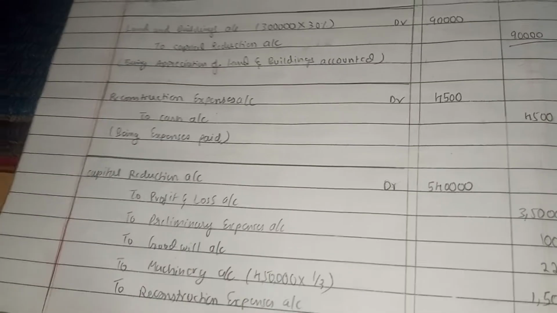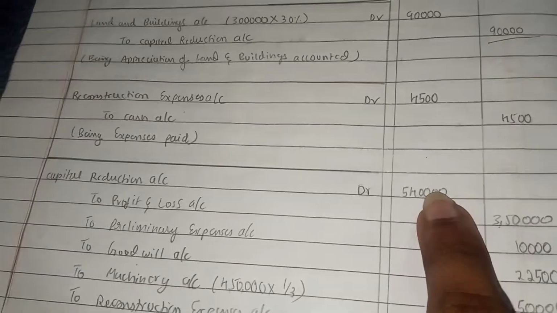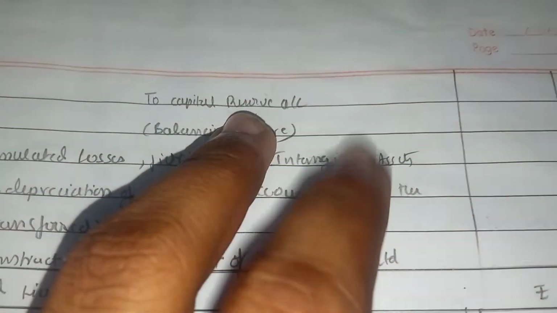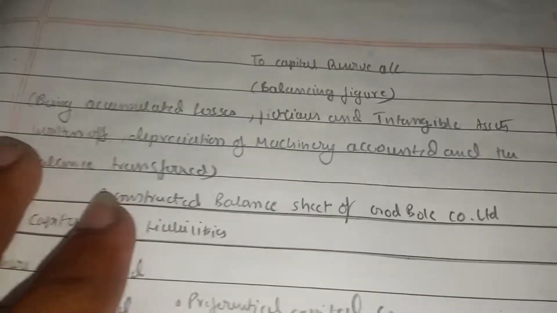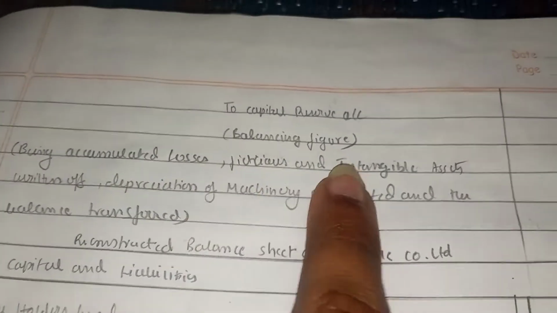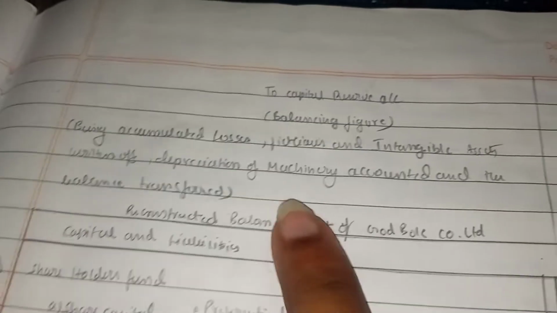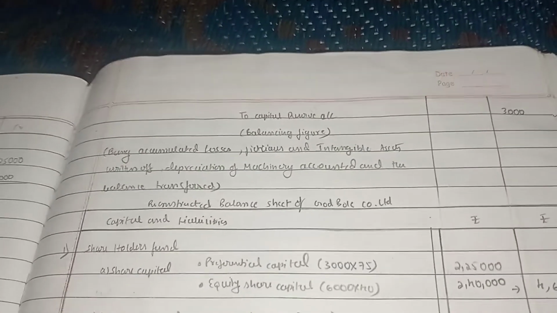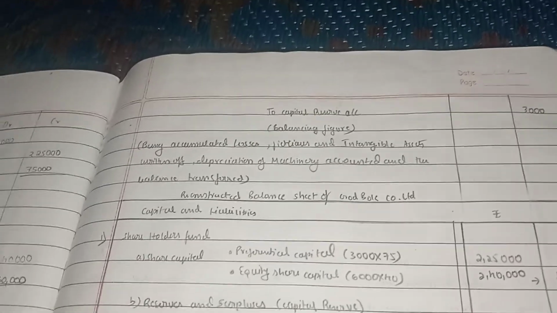So if we add these things and subtract from the total capital reduction account, we will get a balancing figure known as the capital reserve account, which is at last used in the balance sheet. Okay, my narration is quite simple. Being accumulated losses, fictitious assets and intangible assets were written off, depreciation of machinery accounted, and the balance transferred. So this is what my entry of internal reconstruction is. Okay, I have done the problem.